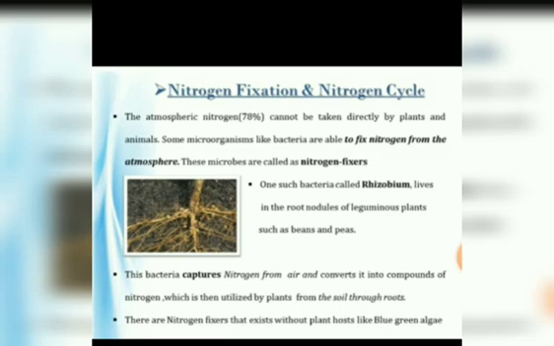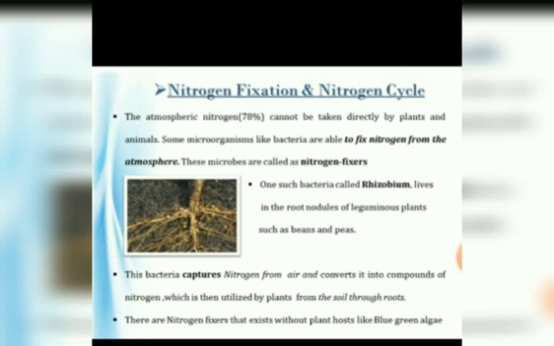One such bacterium called Rhizobium lives in the root nodules of leguminous plants such as beans and peas. So the Rhizobium bacteria present in the root nodules of leguminous plants such as pulses, peas, gram and beans take in nitrogen from the atmosphere, and plants take that nitrogen. This bacterium captures nitrogen from air and converts it into compounds of nitrogen, which are then utilized by plants from the soil through roots.